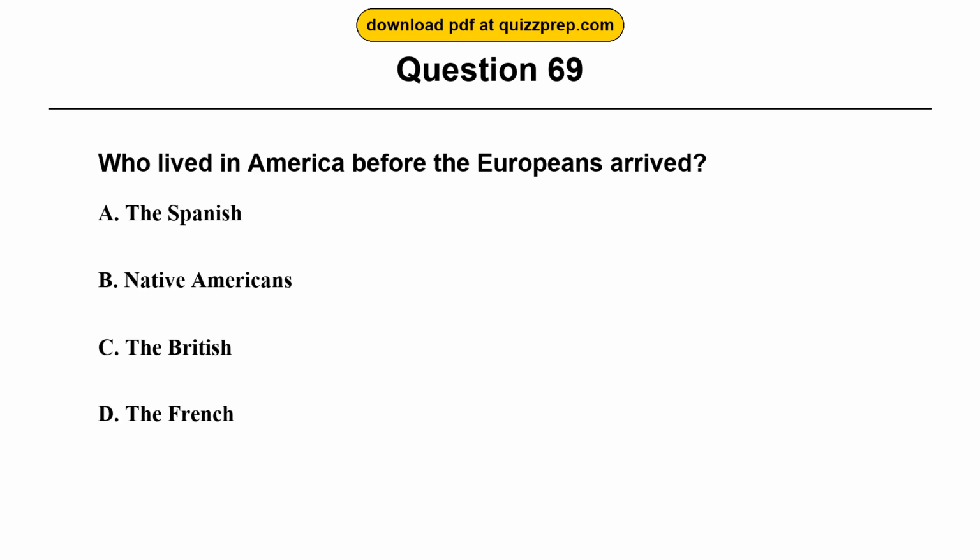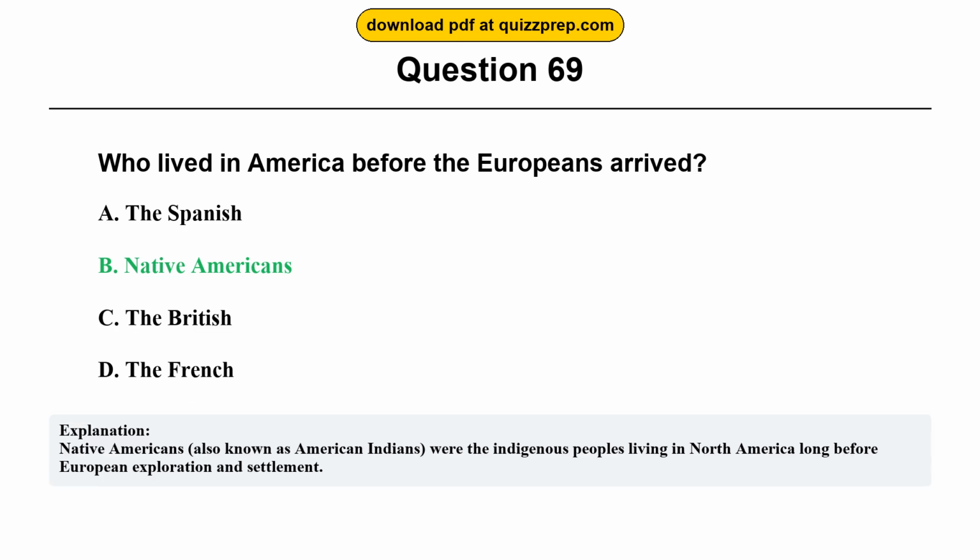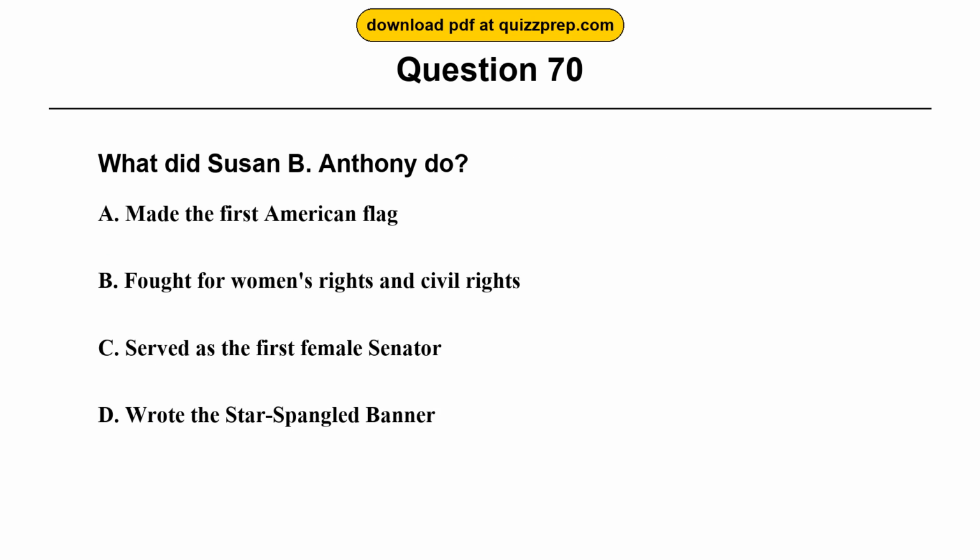Question 69. Who lived in America before the Europeans arrived? Option A, the Spanish. Option B, Native Americans. Option C, the British. Option D, the French. The correct answer is option B, Native Americans. Native Americans, also known as American Indians, were the indigenous peoples living in North America long before European exploration and settlement.